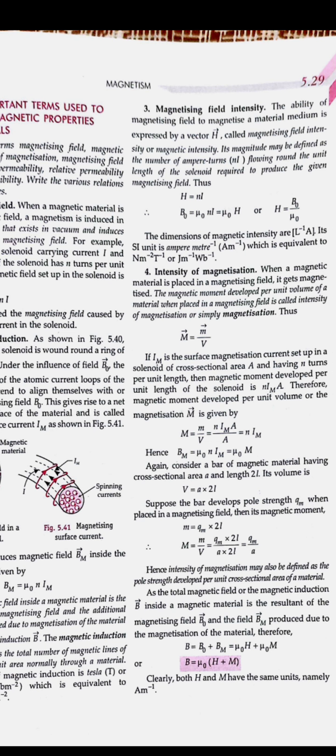It is given by capital M equals small m upon V, that is magnetic moment per unit volume. If we take the value of small m as N I A, then capital M equals small m upon V. V is given as area into length, that is A into 2L. Similarly, magnetic moment is the product of the pole strength with the distance between the two poles, that is Q into 2L. So magnetic moment can be given as Q 2L upon A 2L. So the intensity of magnetization can be defined as the pole strength developed per unit area, because it is Q m upon A.